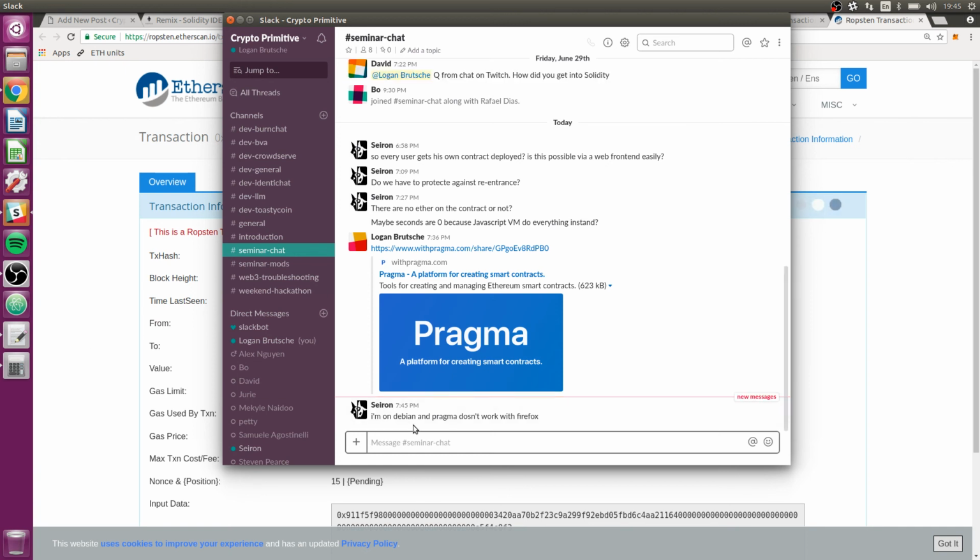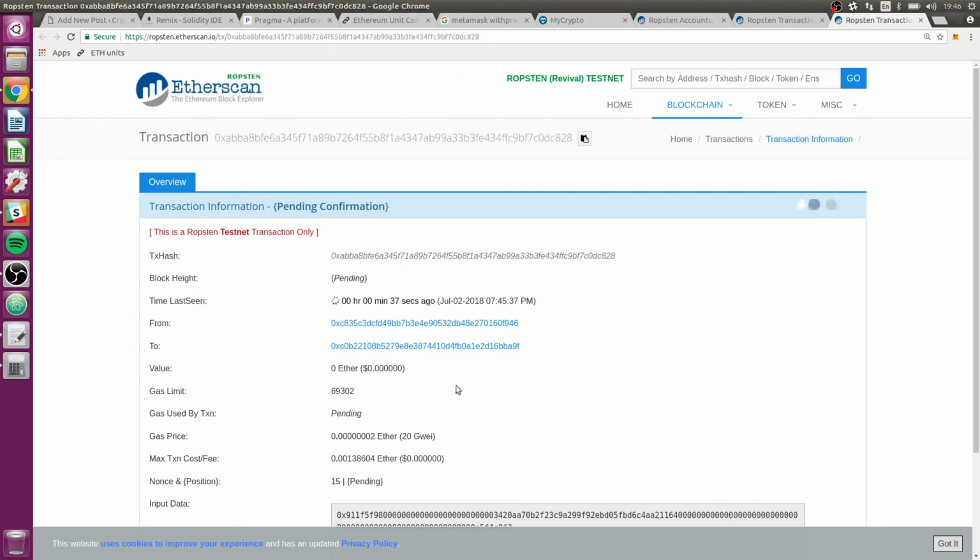Okay, so there's another data point. Pragma doesn't work on another Linux with Firefox. Yeah, I've tried it with Firefox on my computer as well, and I guess it's just a Linux thing. It's so frustrating because I love Pragma. I guess I'll stop going on about it because it's not working so far. Maybe the Pragma guys will eventually see this video and be ashamed and fix it, or maybe I'll give them a bug report. Anyway.